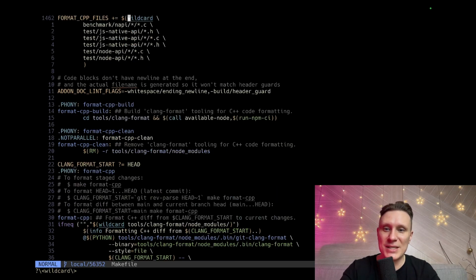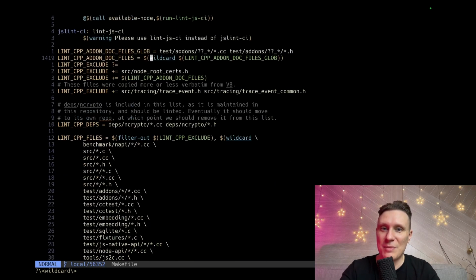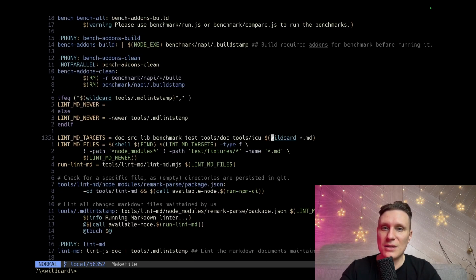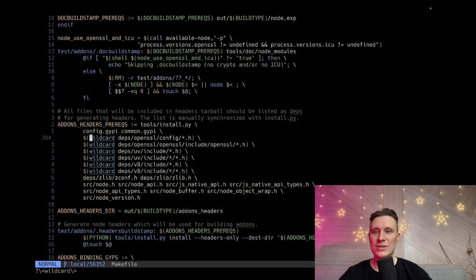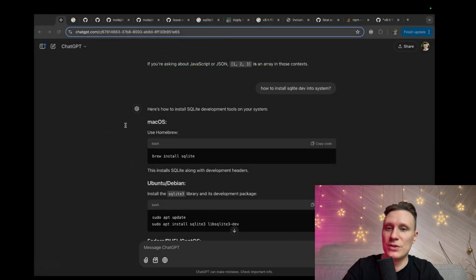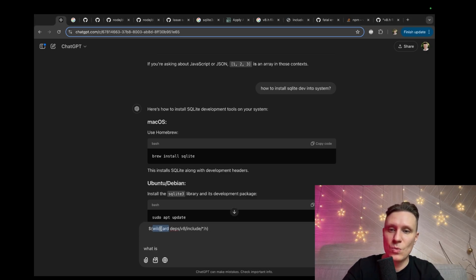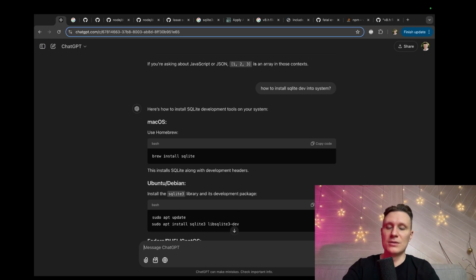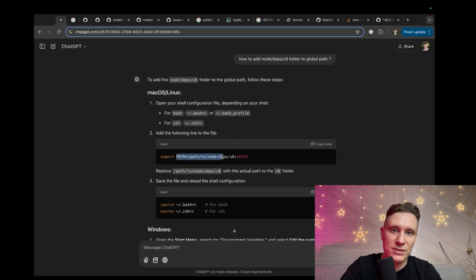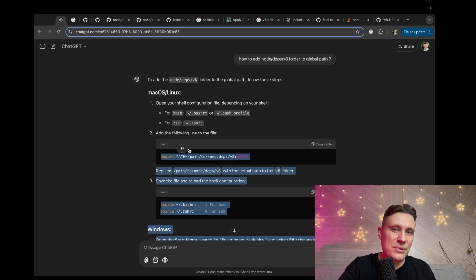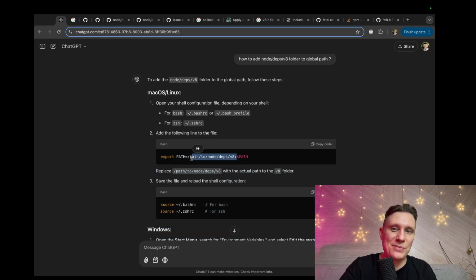At least I need some success today. Let's just ask ChatGPT what wildcard is. So this is our dependency folder, and we do it like this. What is wildcard? Okay, yeah, see, I don't want to type every header file inside my global path.